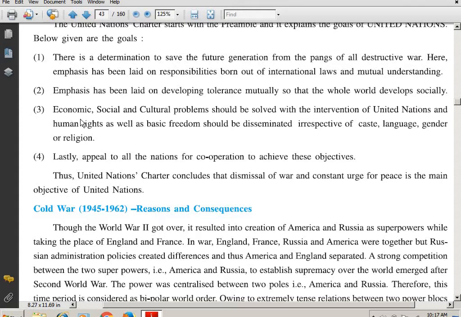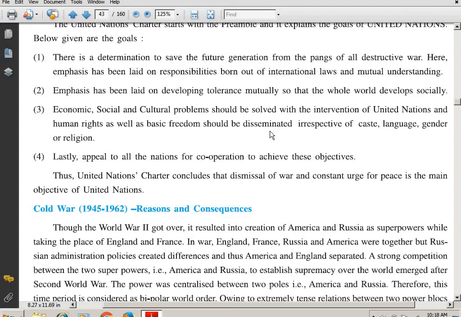The third point is economic, social and cultural problems should be solved with the intervention of the United Nations, and human rights as well as basic freedom should be disseminated. So what, students? Economic, social and cultural problems should be solved with the intervention of the United Nations and human rights. We studied in our chapter 8, chapter 9 about the human rights. Which day do students celebrate as the Human Rights Day? 10th December is celebrated as the Human Rights Day.